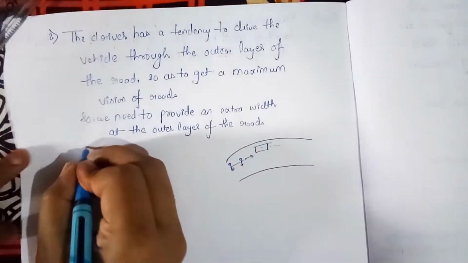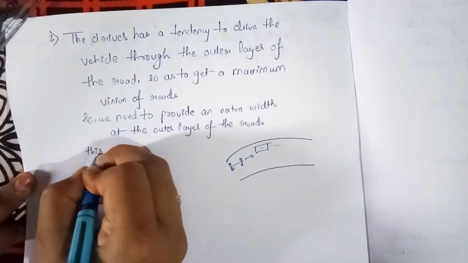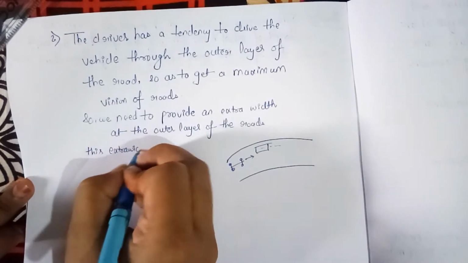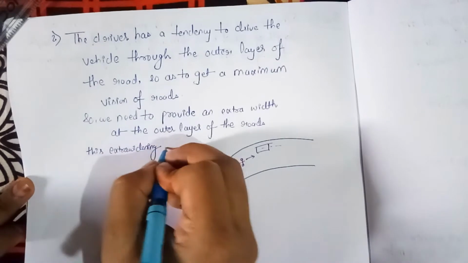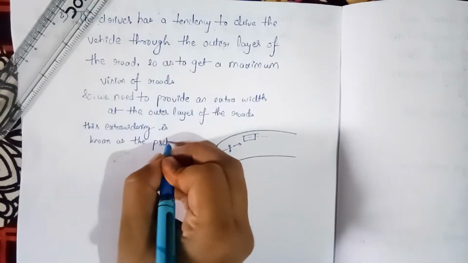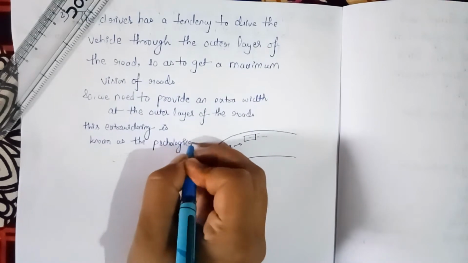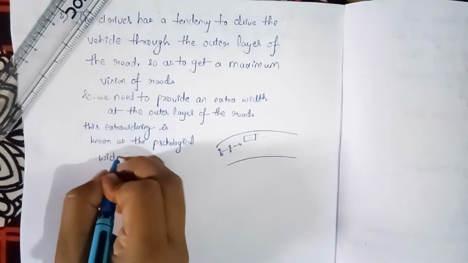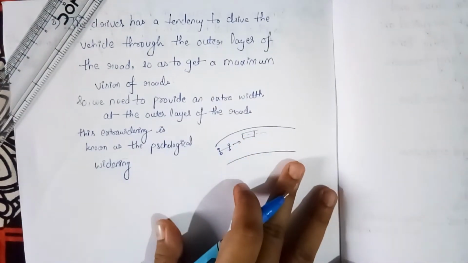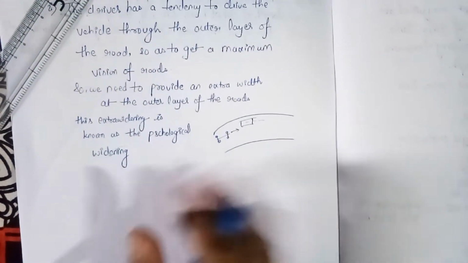The extra widening provided due to this reason is known as the psychological widening. Extra widening is known as the psychological widening. So this is the second reason to provide the extra widening on the horizontal curves.